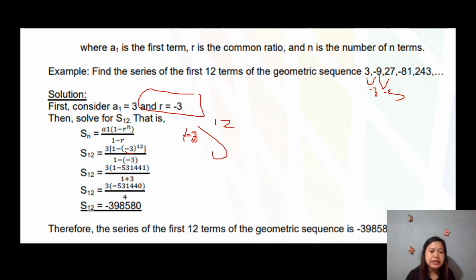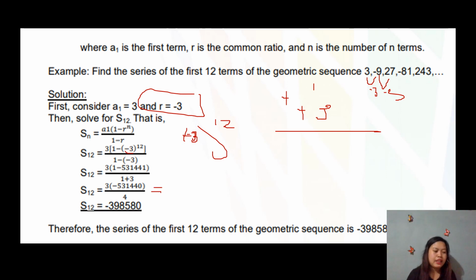Nganong nahimo mang 1 plus 3, ma'am? Kay di ba naata diri sa ato basic sa integers, na if naa siya minus diri, then mahimo siyang addition. You would change sa ubos and at the same time ang imo minus diha na sign, and then mahimo na siyang addition, which is 1 plus 3, that's 4. Now, if you multiply 3 to negative 531,440, so the answer is what?